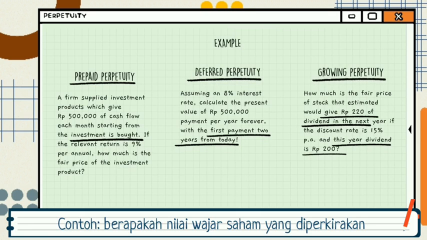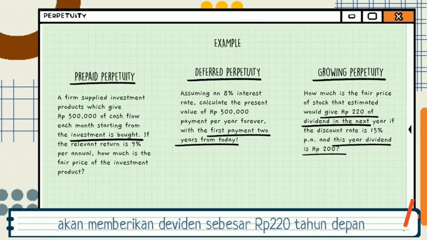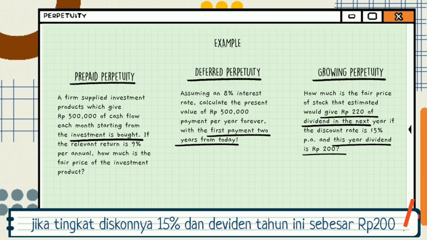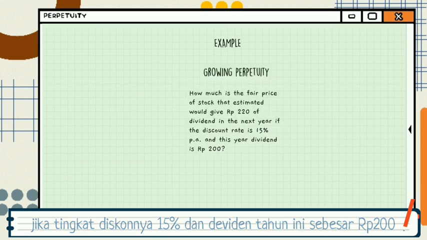Example: how much is the fair price of a stock that is estimated to give 220 rupiahs of dividend in the next year if the discount rate is 15% per annum and the share dividend is 200 rupiahs?